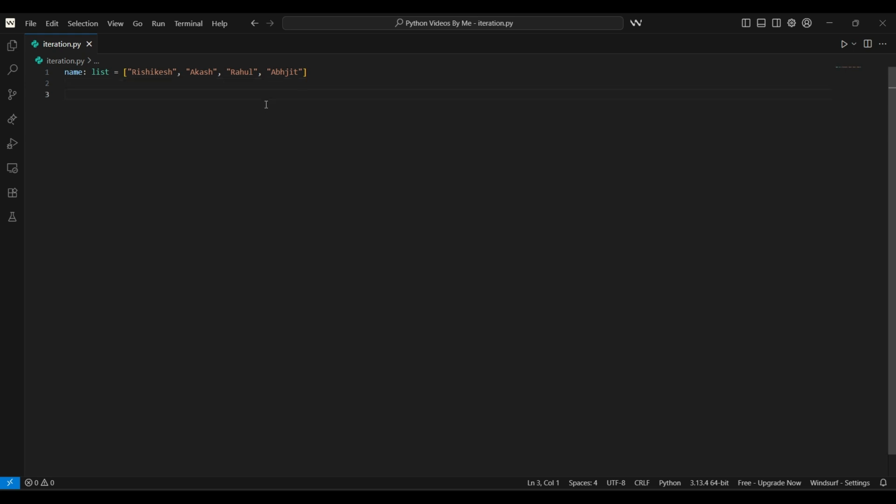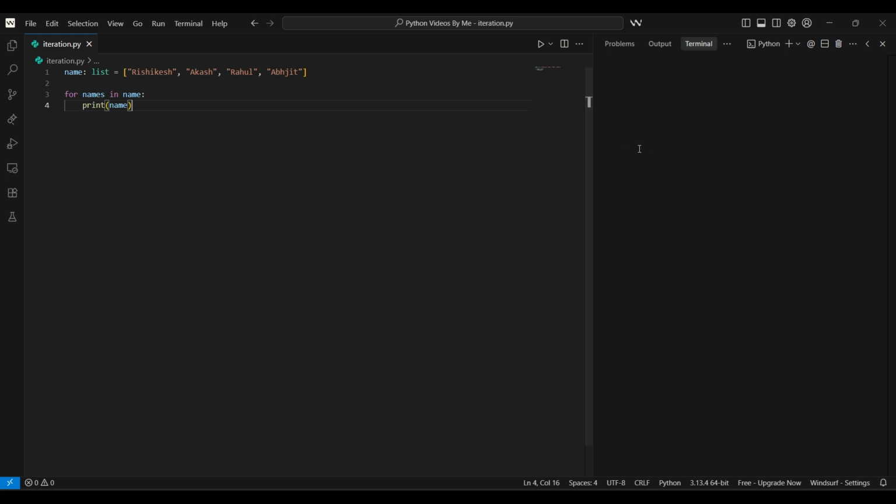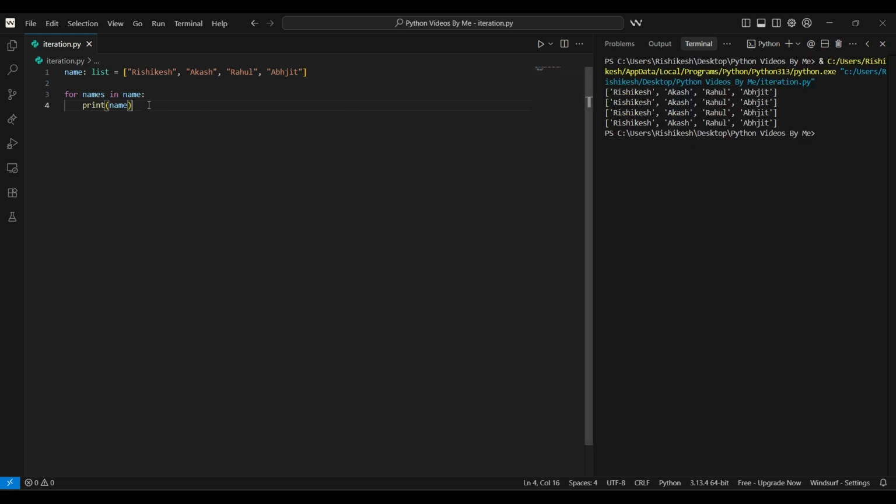Now let's see how to do this. For using a for loop, I create name as the temporary variable called names in name, and print the temporary variable, and you can see what happens if I run this program. Here it got printed 4 times, once for each loop, and this is not the right way. But if I change it, how does it work?